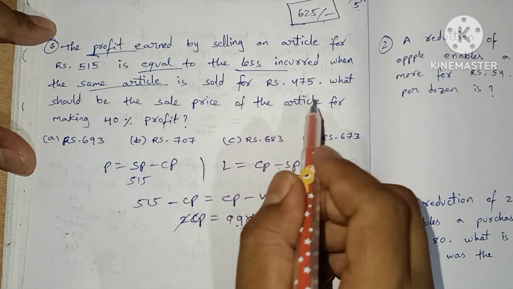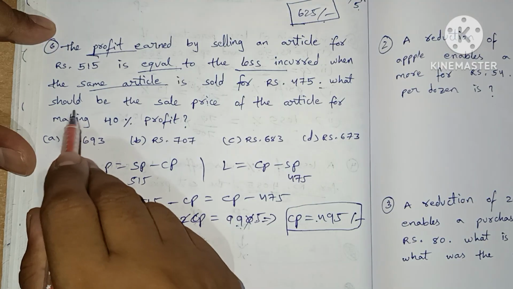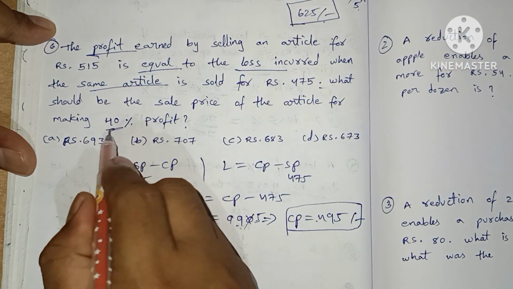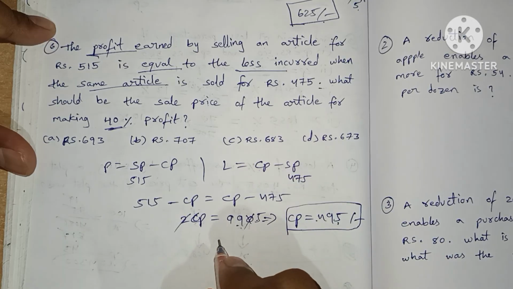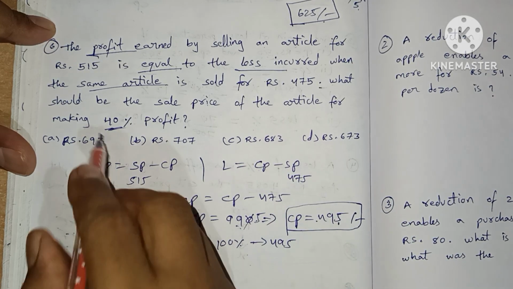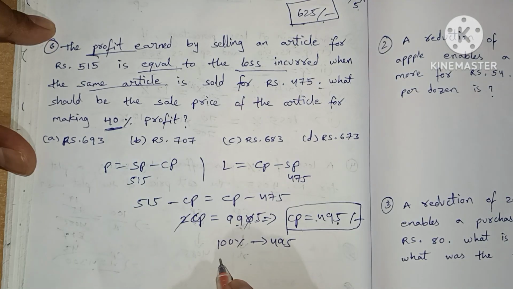What is the question that is asked? What should be the sale price of the article for making 40% profit? It is 100%. 100% value is 495, and he wants to make 40% profit, means 40% more than 100, which means 140%.